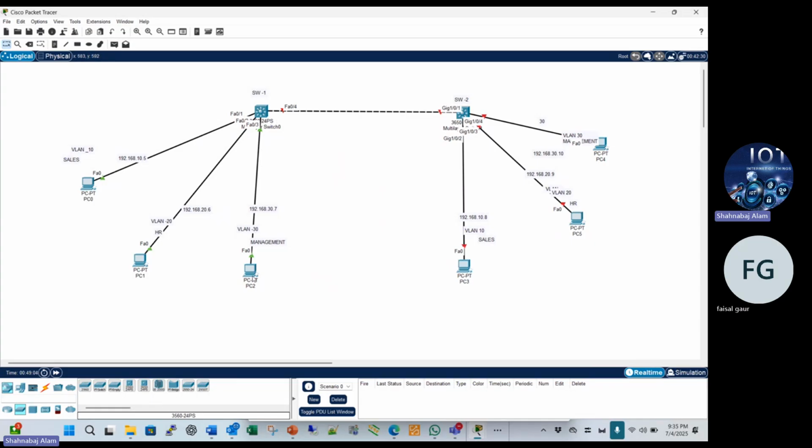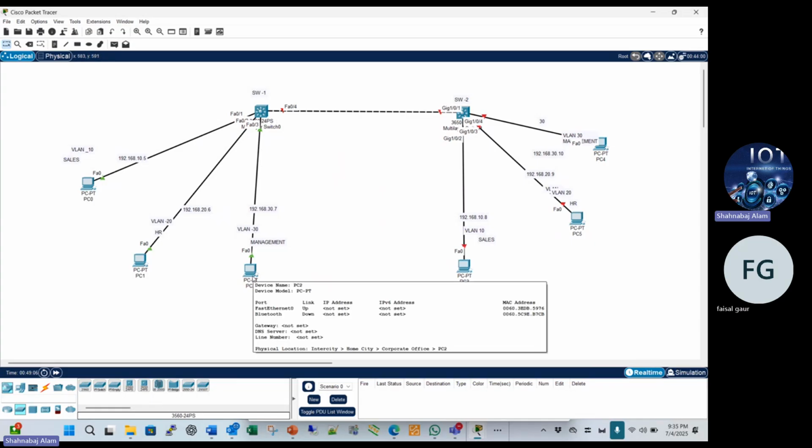So the data is sent and this PC will be checked. No, we don't have it. You see here, this is the device name, PC name and MAC address. Everything will be covered: gateway, DNS, VLAN number, location, latency. Yeah, everything will be checked.